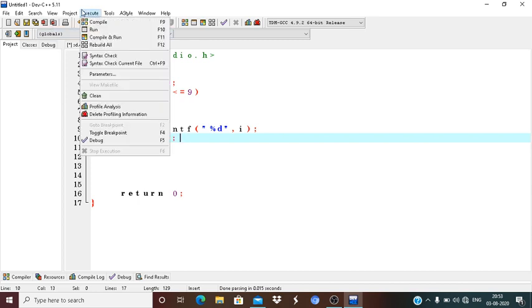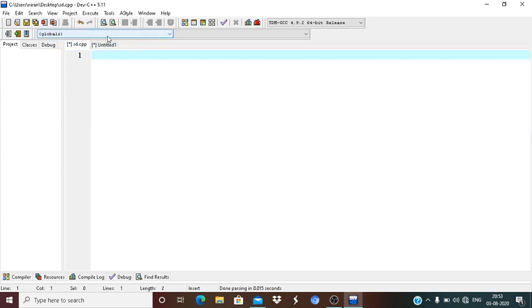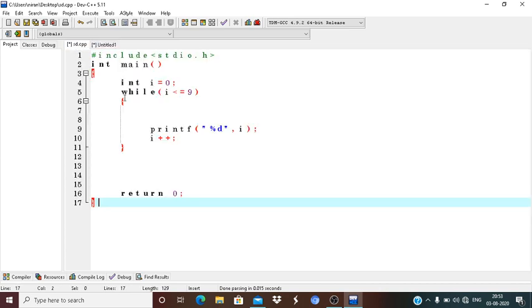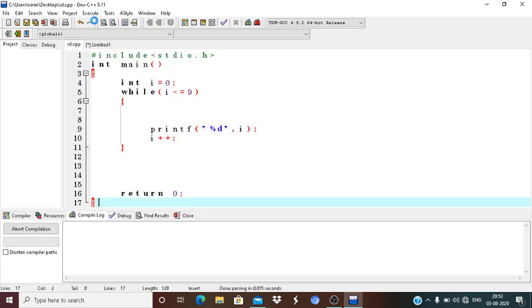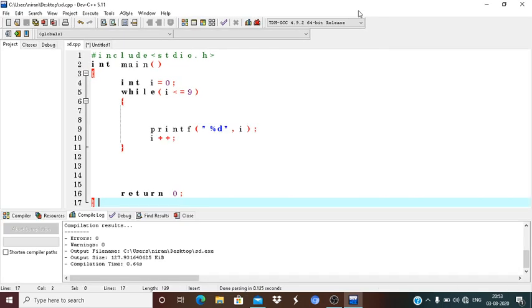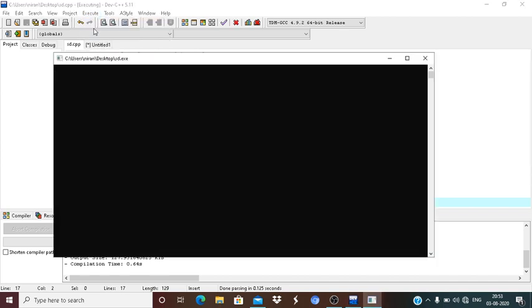So what is the output? Let's check it out. Control A, control C, then control B. After compiling it, what is the output?